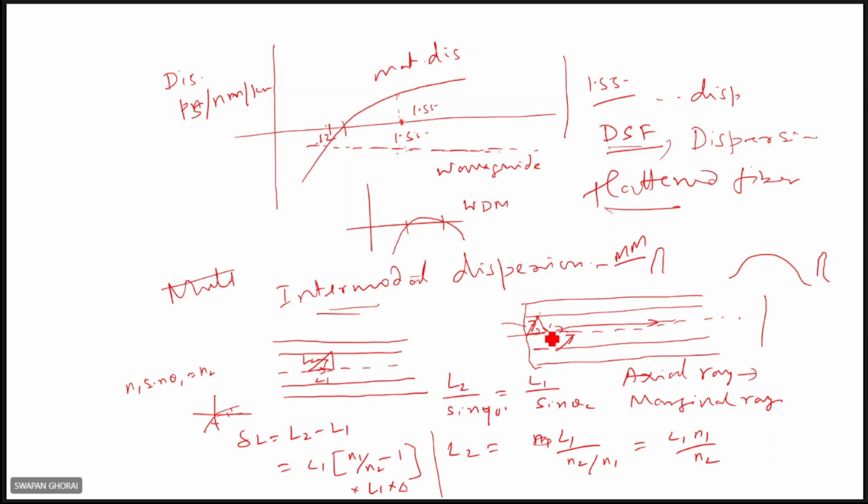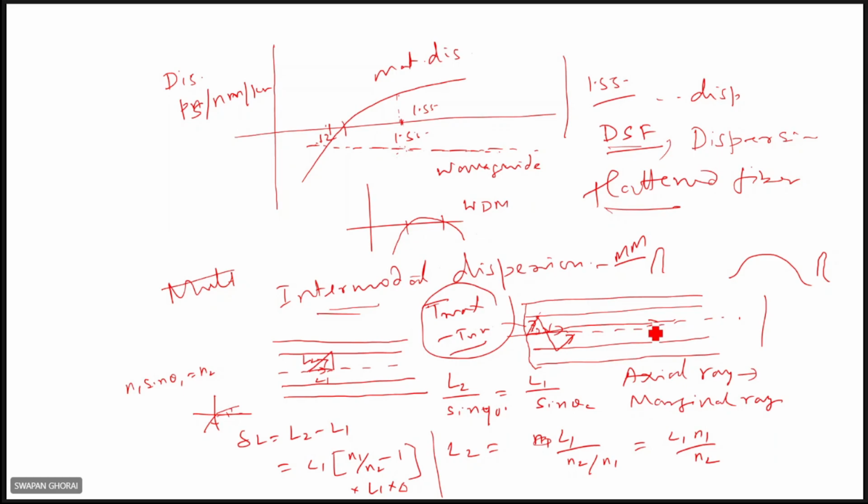If you calculate the time difference, that will give the value of the delay. These things are in time units. So the time difference will be the intermodal dispersion. That means T max minus T minimum. If you calculate T max minus T minimum, that will give the intermodal dispersion effect. What is T max? The time taken by the marginal ray to cross a particular fiber length. And T minimum is the time taken by the axial ray that follows the axis.